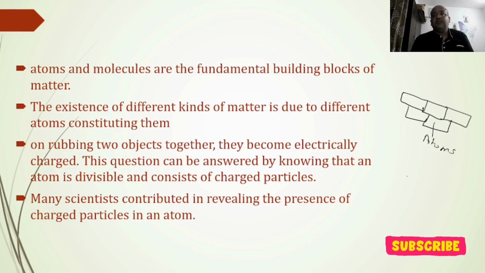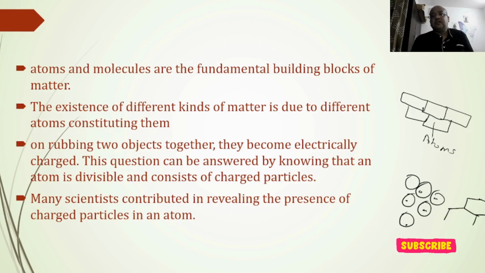So if you see the matter, alike atoms are there. Atoms of the same kind will be there. For example, in a matter, if the atoms are like this, it will be like this, or if the matter is like this, atoms are like this. So you'll see that they are of the same kind.